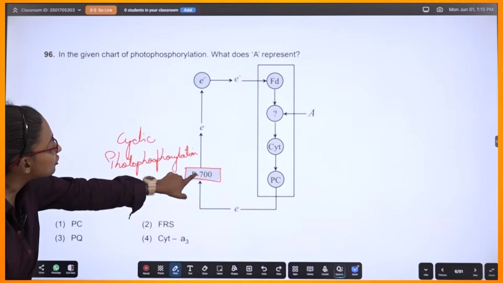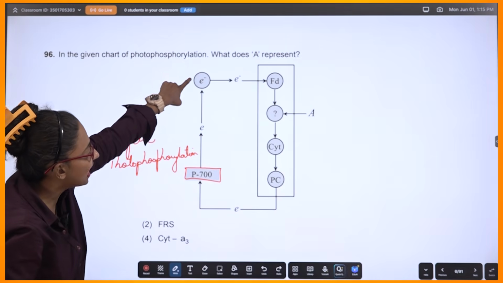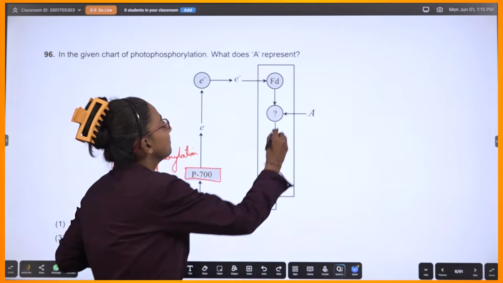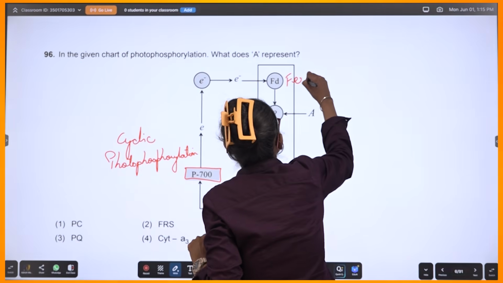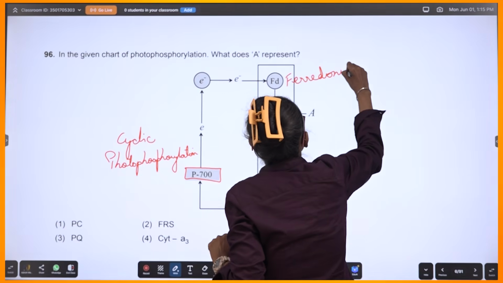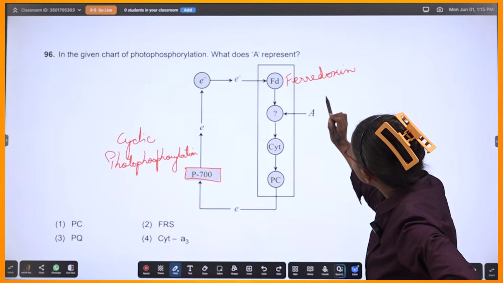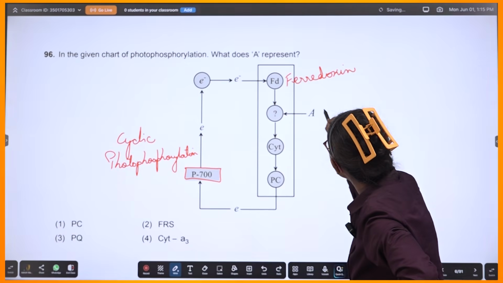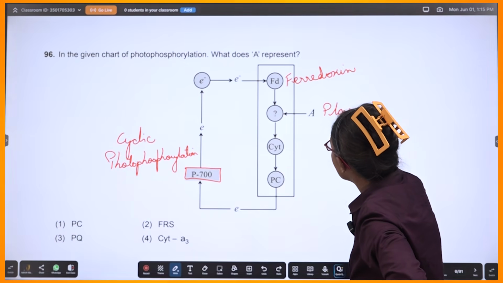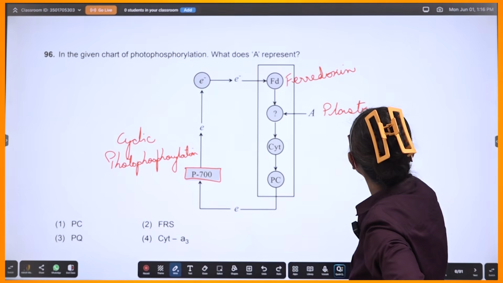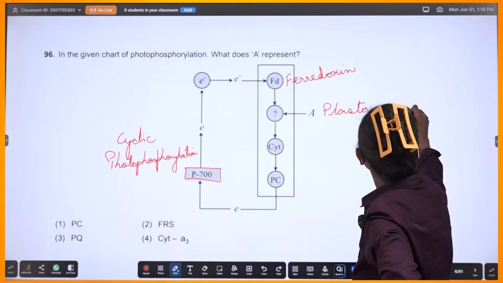So when the excited electron jumps, it is captured by ferredoxin, then the electron transfer will happen to this molecule, which is nothing but plastoquinone.